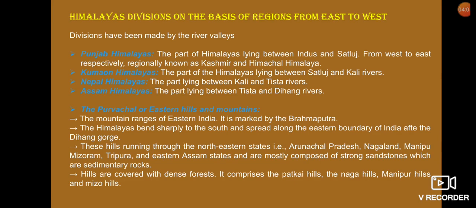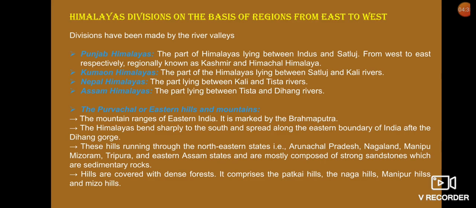The 5th category on the basis of division of Himalayas from east to west is the Purvanchal. They are also called Eastern Hills and Eastern Mountains. The mountain range of eastern India, it is marked by the Brahmaputra, and the Himalayas bend sharply to the south and spread along the eastern boundary of India after the Dihang Gorge.